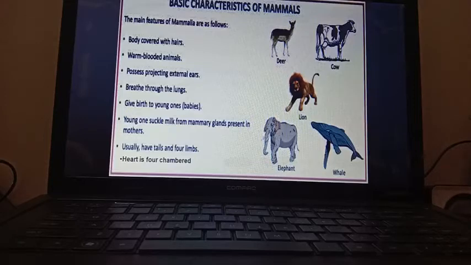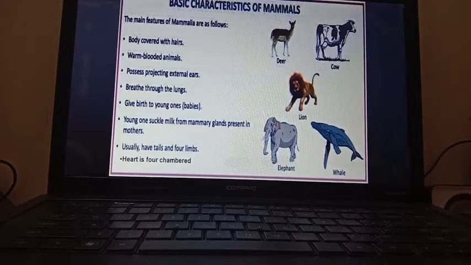First, they are warm-blooded animals. Already I have told what warm-blooded animals are, but I am telling it once again. It means they have a constant body temperature. It is not changing with the environment temperature. They possess projecting external ears, means they have external ears or pinna. They breathe through the lungs. You know that we are breathing through lungs.